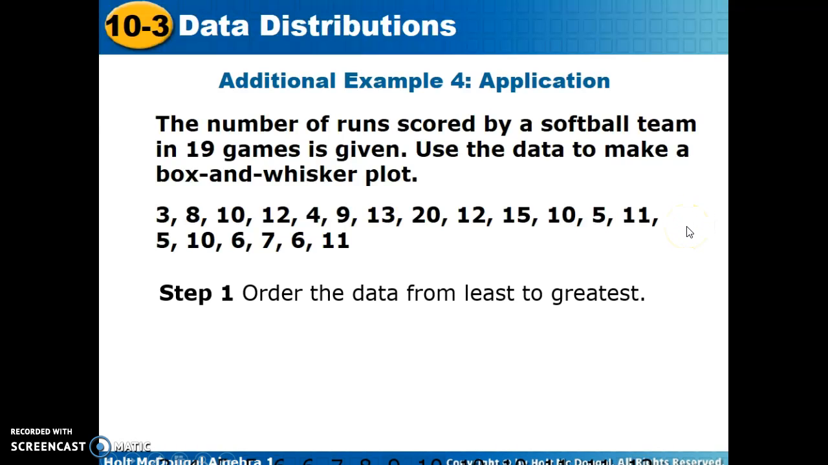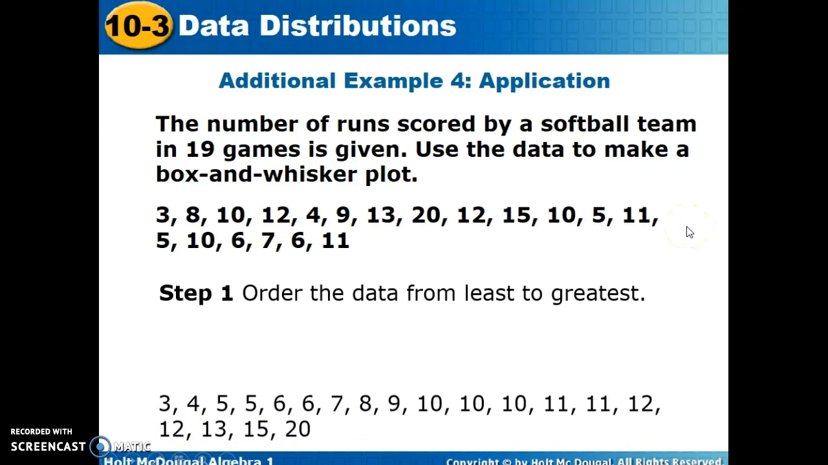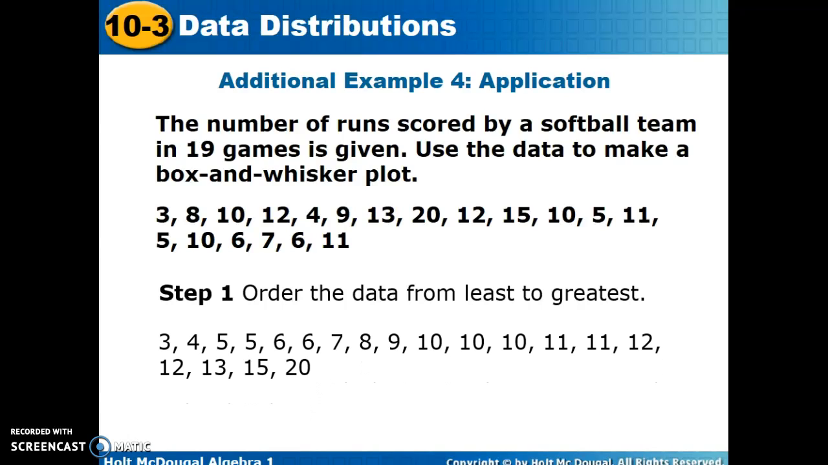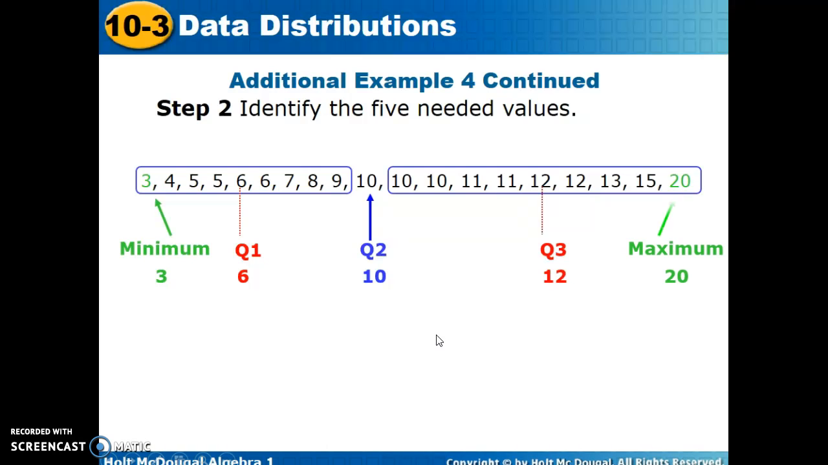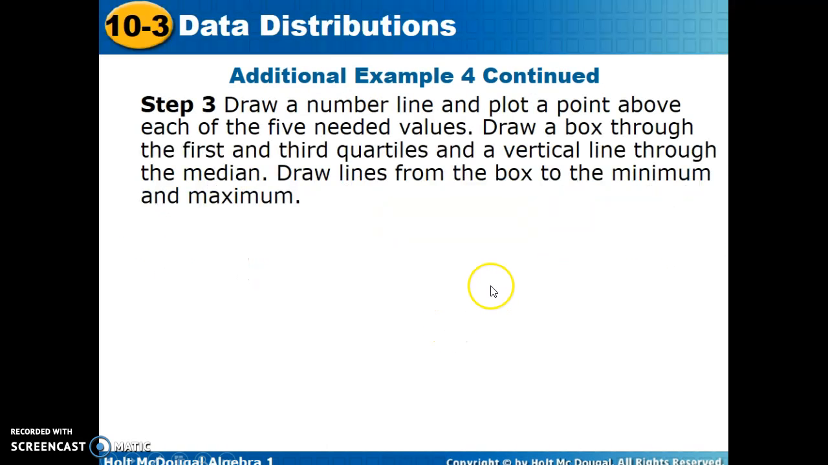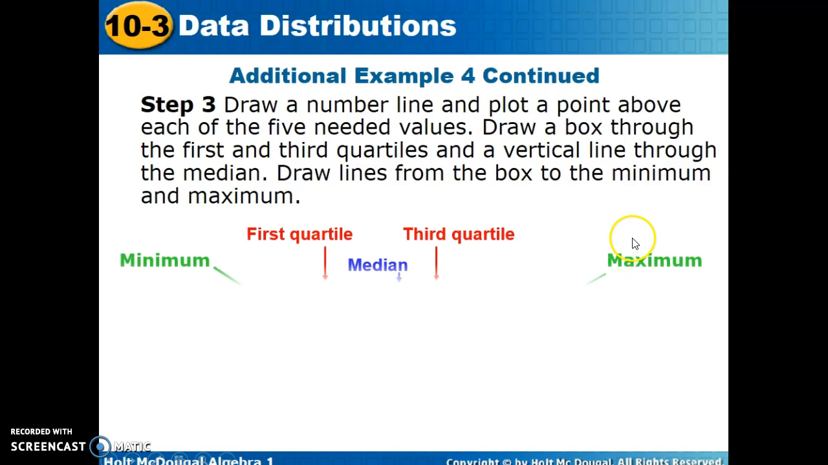We're going to order it from least to greatest. And here you can see our lowest value and our highest value. We're going to take the minimum, the first quartile, the second quartile, or the median, the third quartile, and the maximum. We're going to draw our number line given those values.